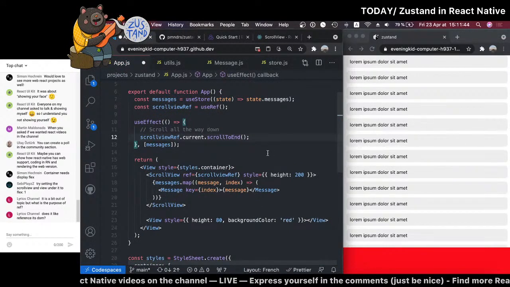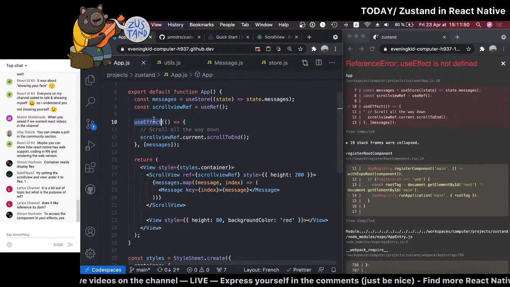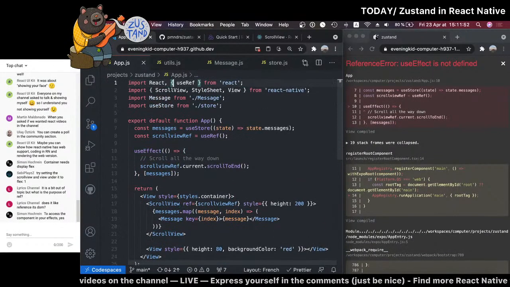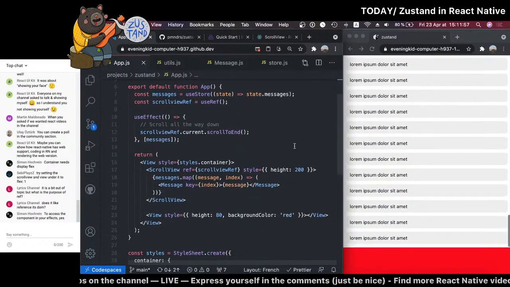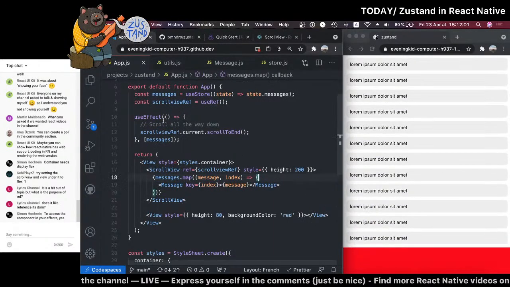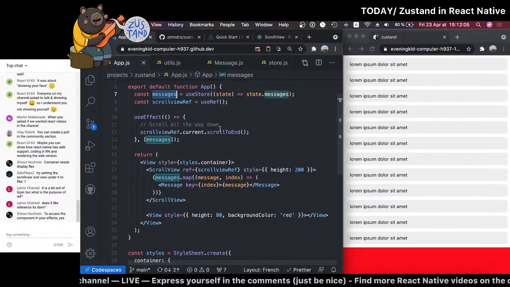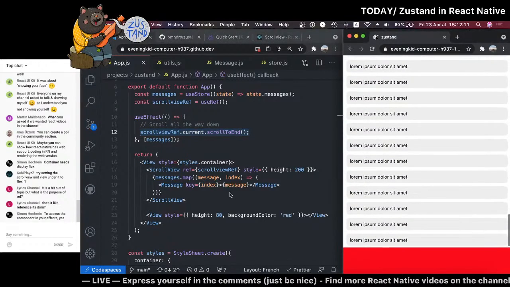Okay. So now if I refresh, uh-oh, useEffect. Oh yeah. If I don't import this, of course, it's not going to work. I'll save that again. All right, see, so now it just automatically scrolls all the way down. And the idea is that whenever we update messages, it will automatically call this again. So if we add a message, we don't have to manually scroll, it will just do it on its own.